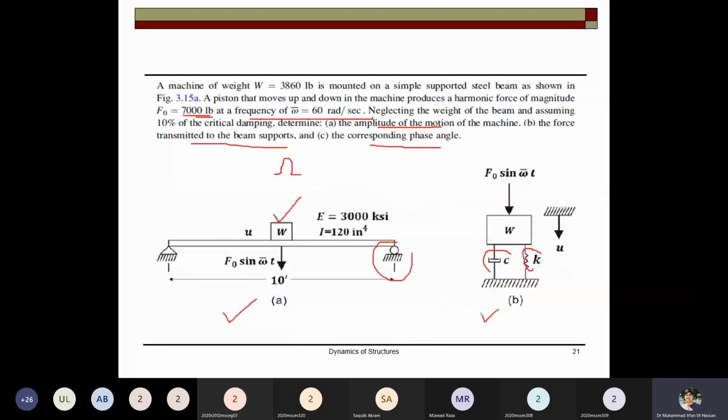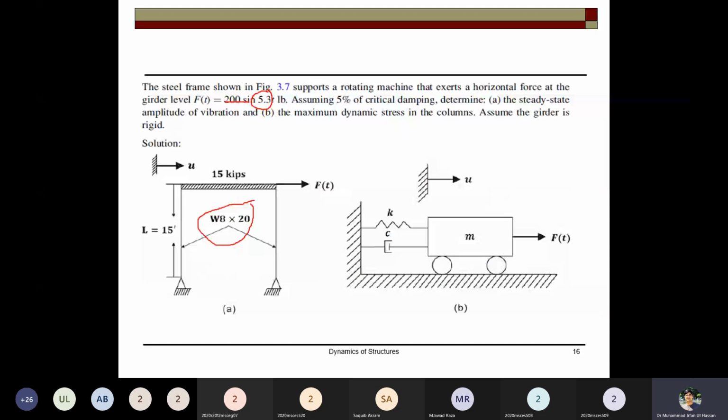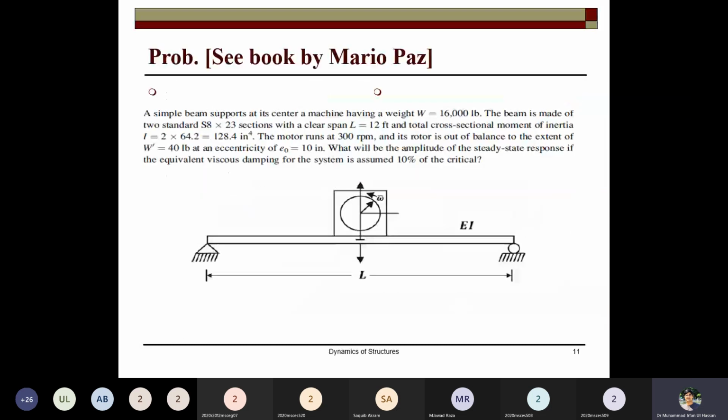But most of the problem, just this problem where the eccentric mass vibrator is there. This is a problem in the Mario Paz book, an example where a simple beam supports at its center a machine. The weight of the machine is given, the beam is made of two standard beams whose details are given, and the motor runs at this speed, and the motor is out of balance. The motor is out of balance to the extent of this 40 pound at an eccentricity of this one. What will be the amplitude of the steady state response?